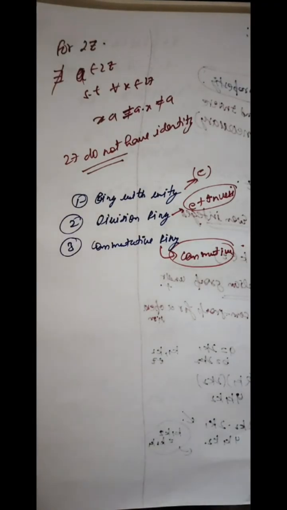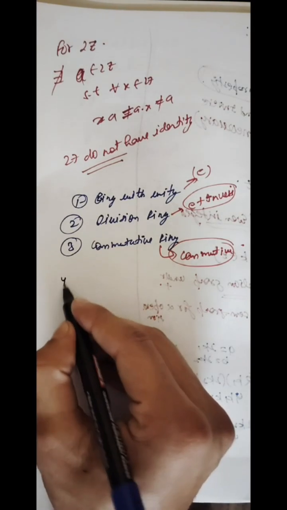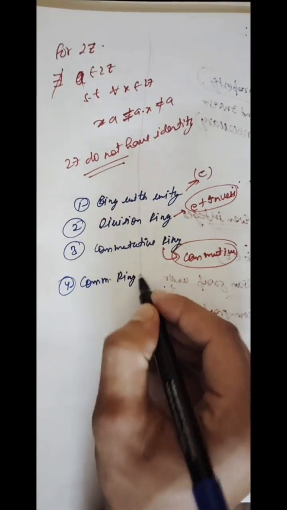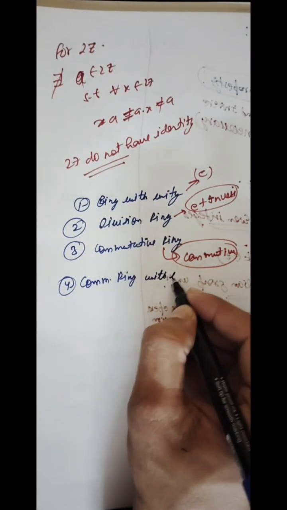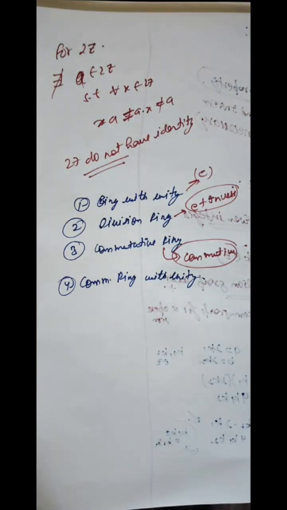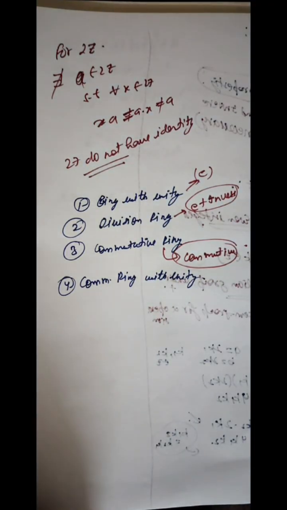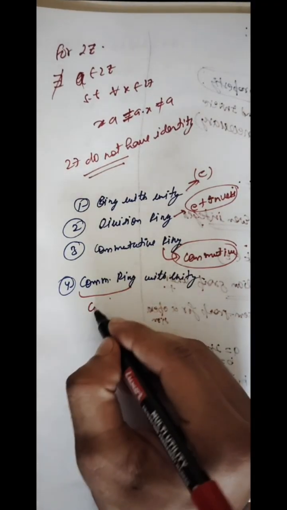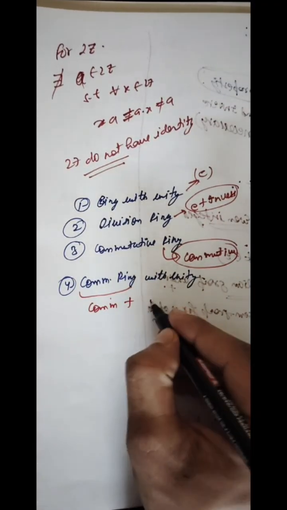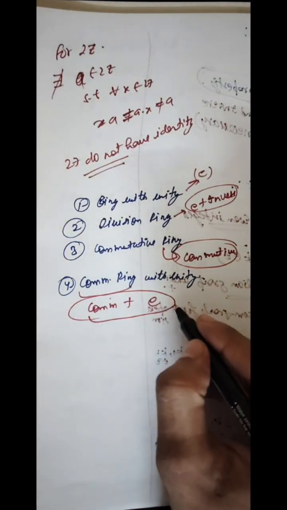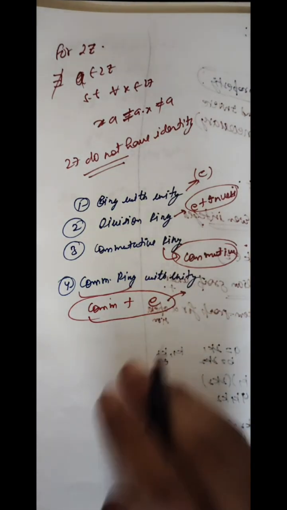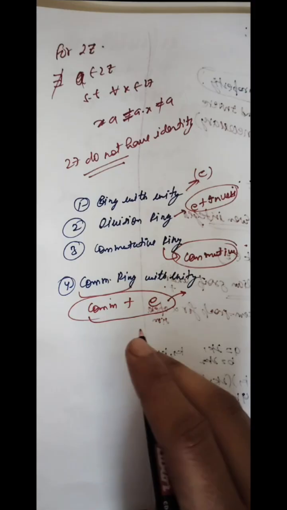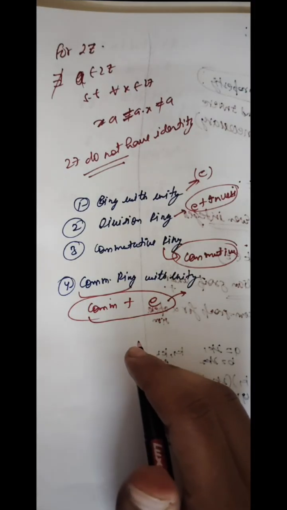The fourth one is your commutative ring with unity. Student, as the name suggests, this ring is commutative plus unity as well. That is your commutative property plus identity. And every time I say identity here, I mean multiplicative identity, that works under your multiplication operation.